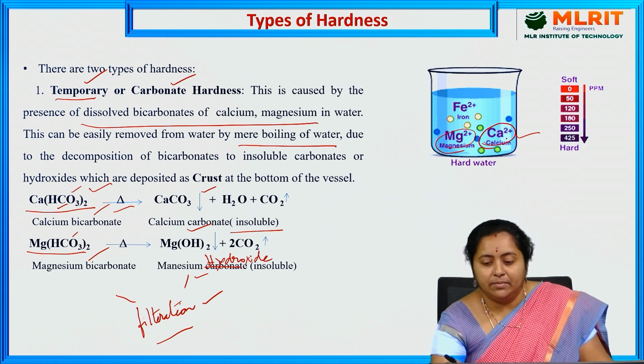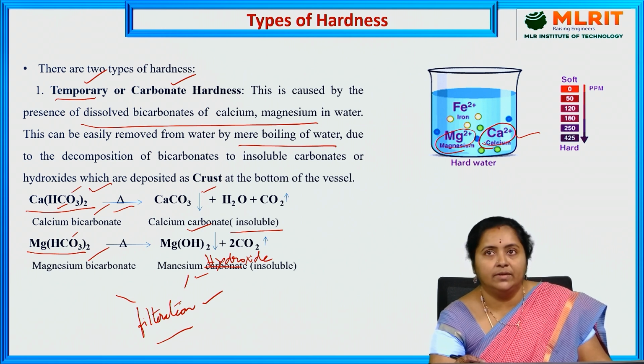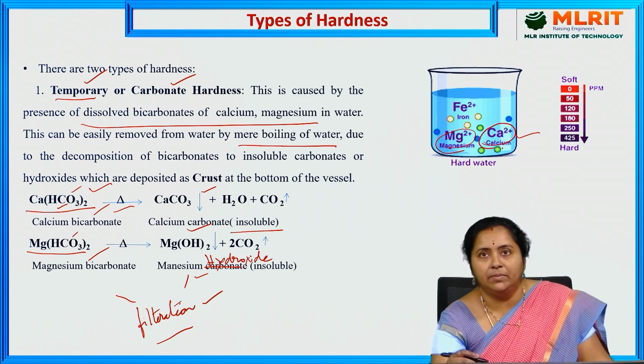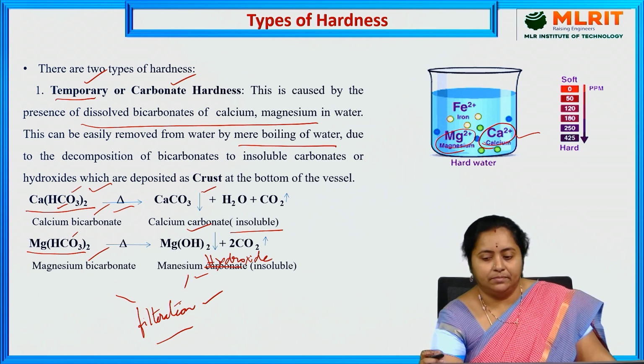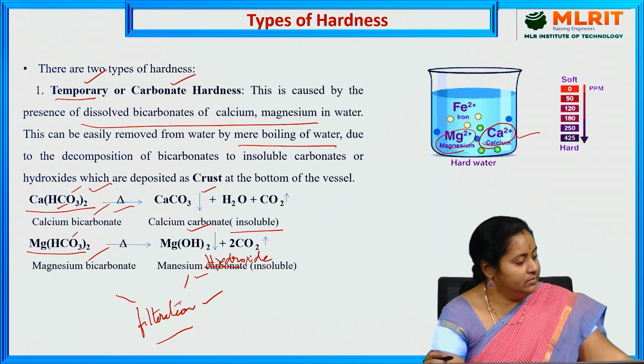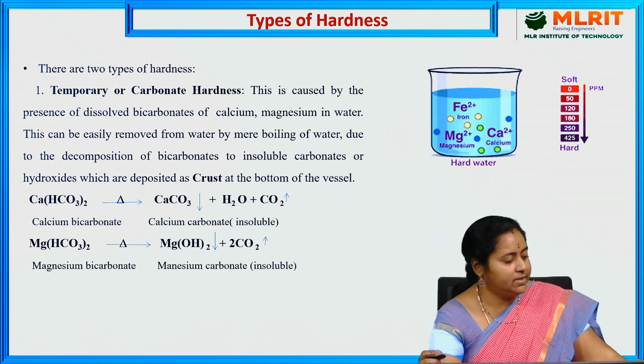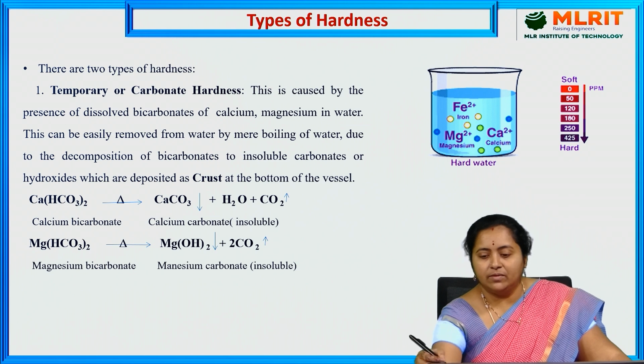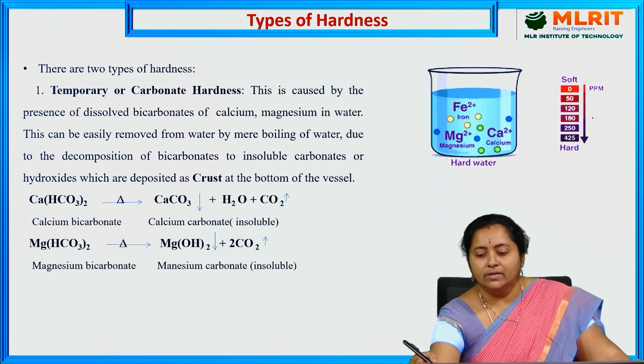Calcium ions and magnesium ions consume the soap, converting it into corresponding stearates, or salts. As a result, hardness is imparted to the water sample. It is expressed in terms of ppm, that is parts per million, and it increases with the presence of these ions.